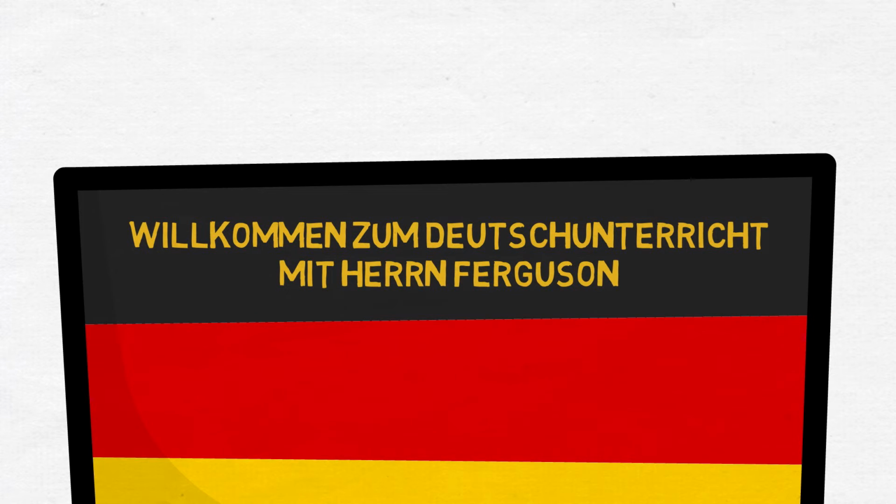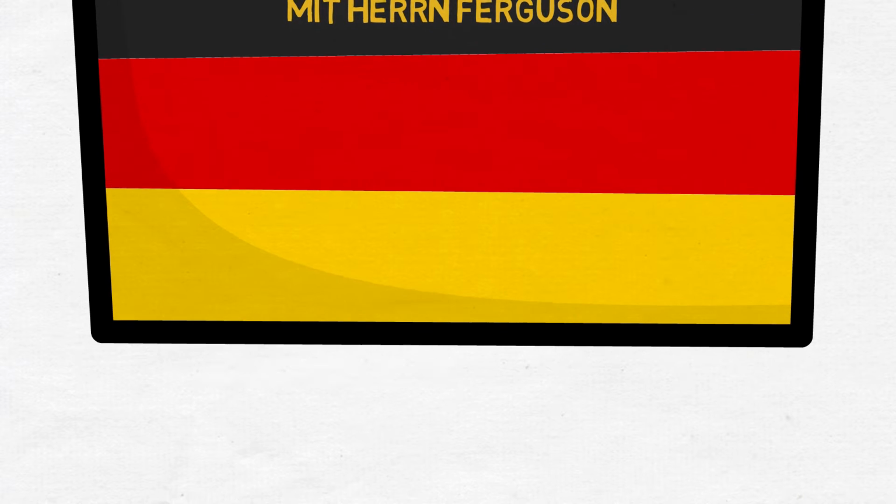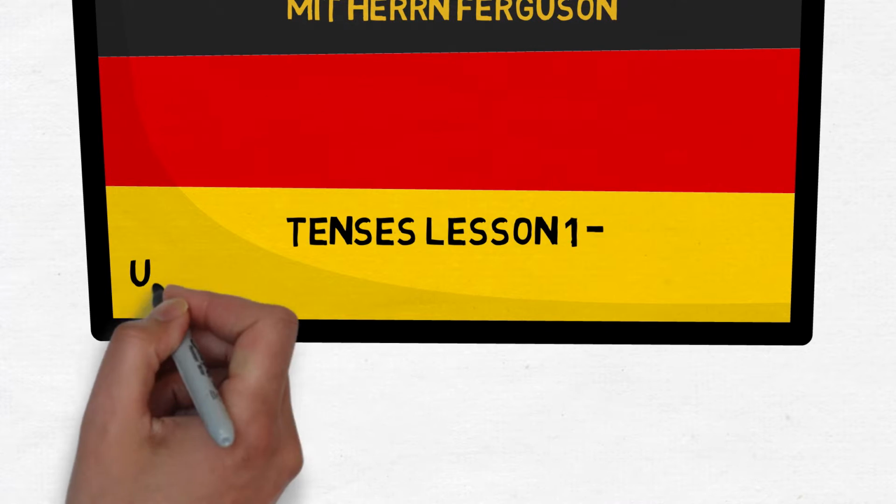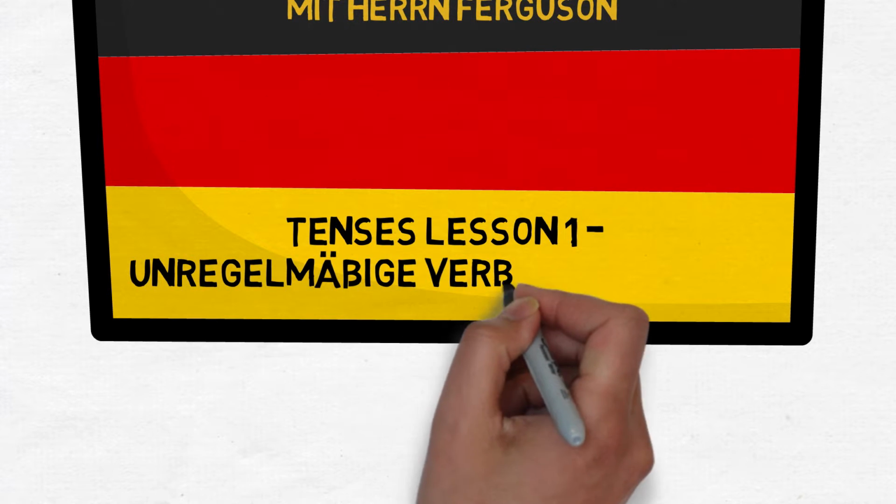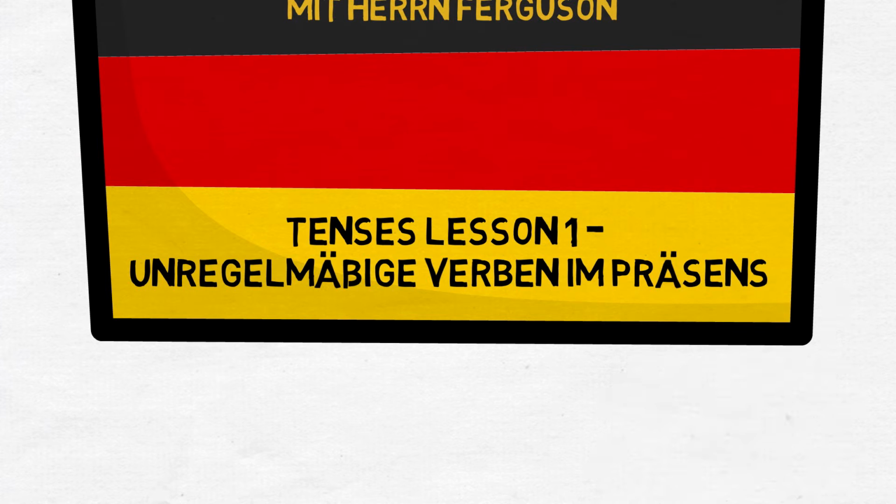Diese erste Stunde über die Zeitformen, the first tenses lesson, ist unregelmäßige Verben im Präsens, irregular verbs in the present